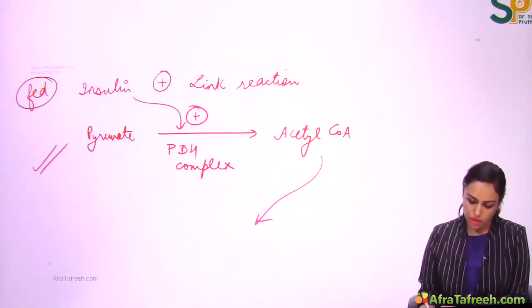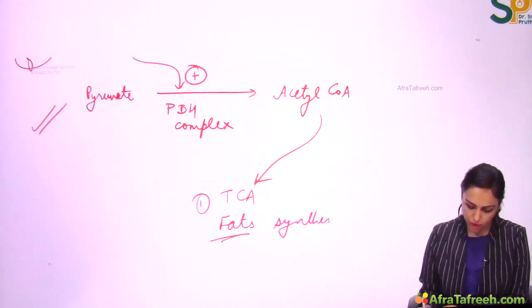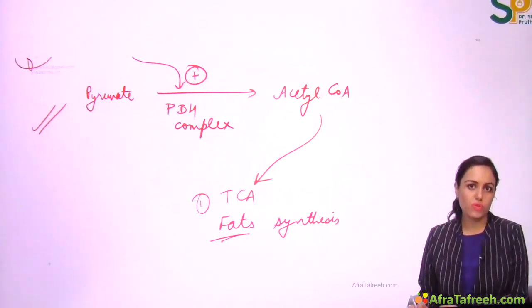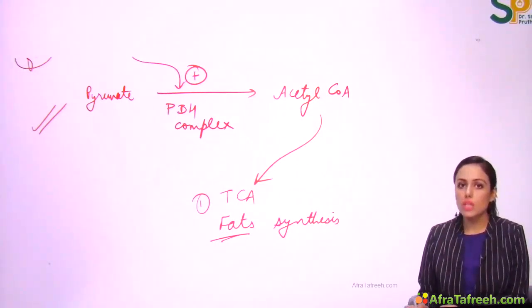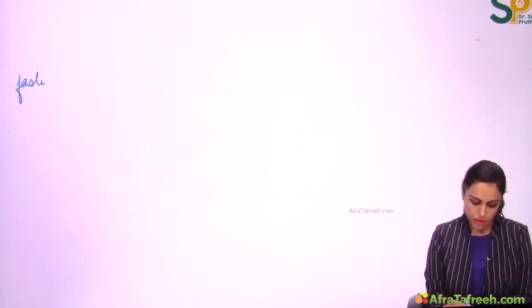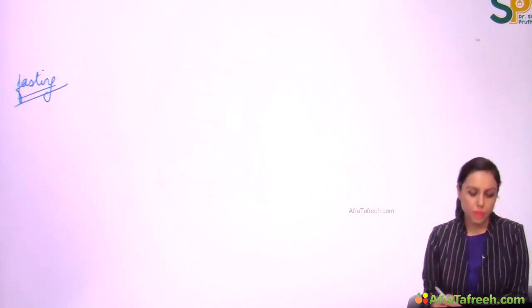In fed state, this acetyl-CoA can go either into TCA cycle or it can form fats in the body. It will be used for fat synthesis like triglyceride synthesis, fatty acid synthesis and cholesterol synthesis, right? But on the other hand, what happens in fasting state? In fasting or starvation, adipose tissue is the main fuel.